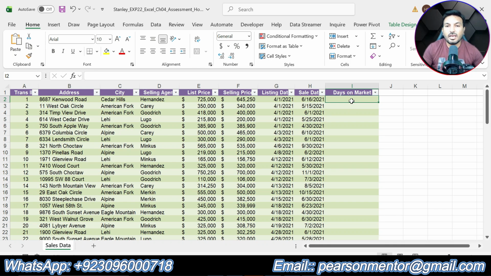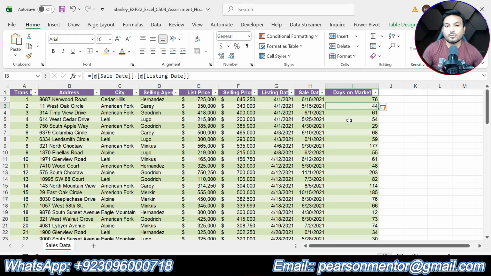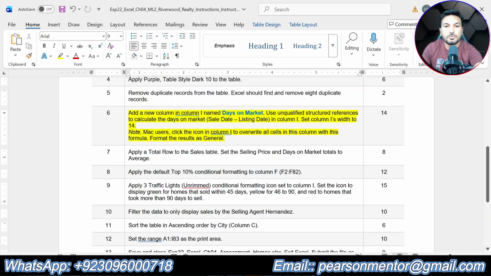Now in I2 we are supposed to use the unqualified structure to calculate the days on the market. So days on market will be when we will subtract the listing date from the sales date, we will get the days on the market. So sales date is given in cell H2 minus listing date that is given in G2. So we are subtracting listing date from sales date, so we will get the days on market. So we got all the days on the market and that is all about step number 6.